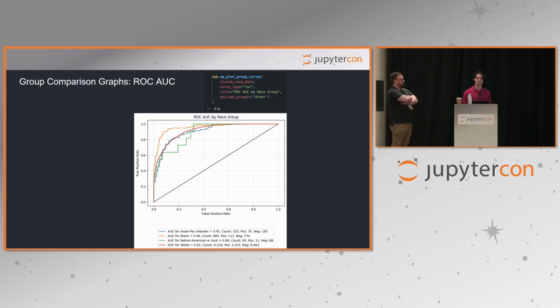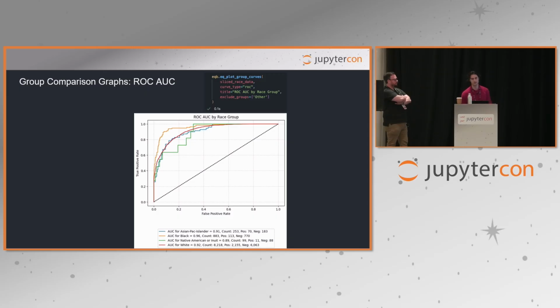Using the slices and the metrics we just calculated, we can start plotting the metrics by different groups. So you can see here, we saw this graph earlier. This is the ROC by race group. So use the EQ plot group curves method. This will allow you to plot the different graphs, including the area under the receiver operating characteristics curve, precision recall curves, and calibration curves. That's customized through the curve type variable. Looking at this graph, we can see that for the Black race group, the AUROC is higher than the others. For the Native American or Inuit group, it is marginally lower. While the AUROC is lower than the others for this group, we should exercise caution, as the counts are also much lower, thus affecting the reliability of this insight.